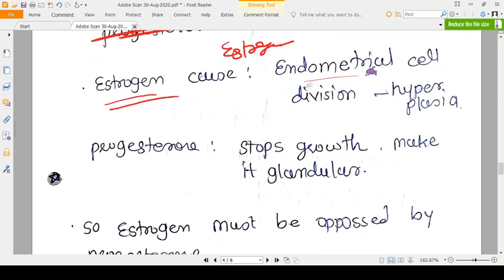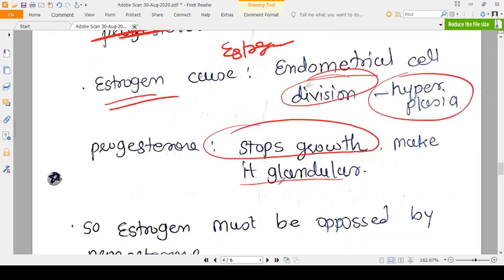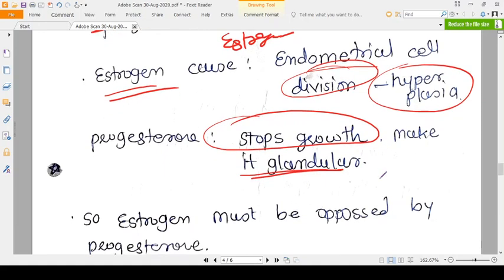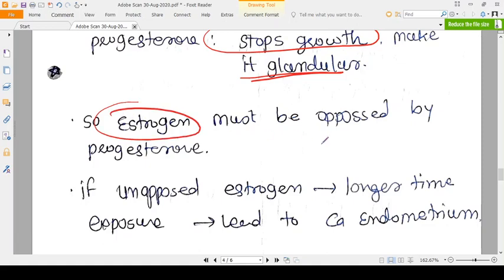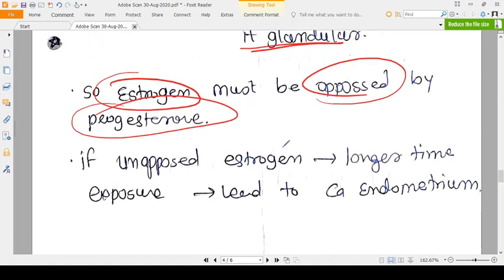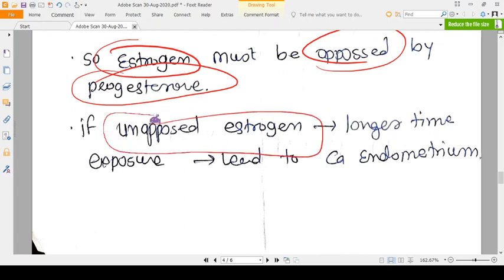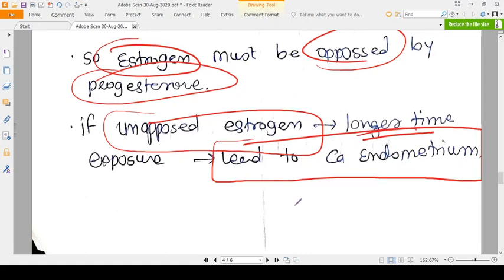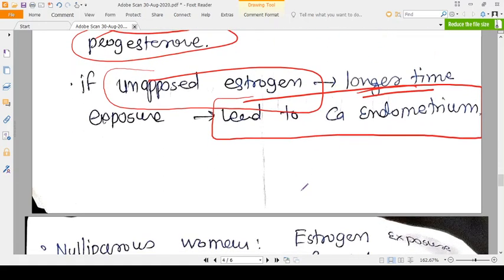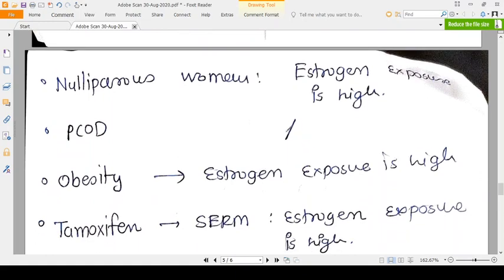So estrogen causes endometrial cell division and hyperplasia. Progesterone stops the growth and makes it differentiate and become glandular. So every month, estrogen must be opposed by progesterone. If unopposed estrogen is there for a longer time, then it will lead to CA endometrium. So now you understand the role of estrogen.